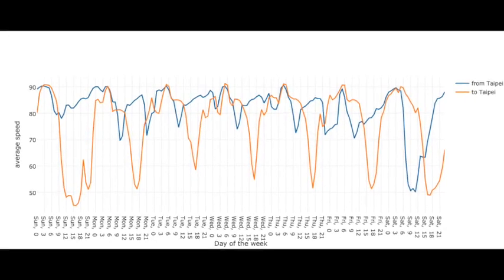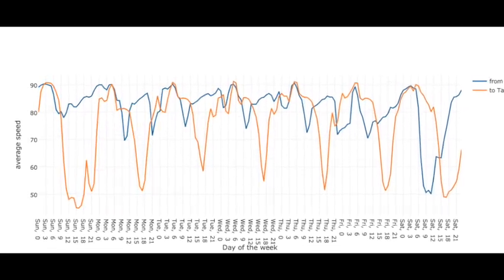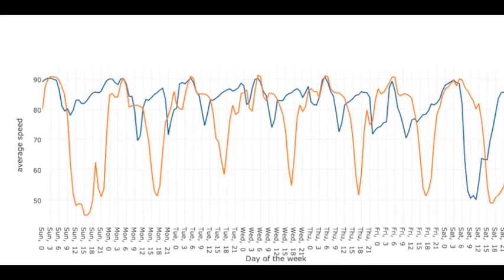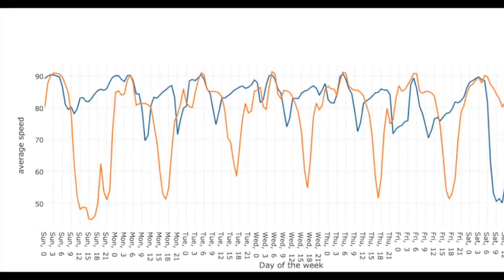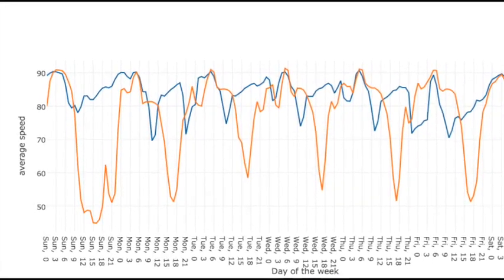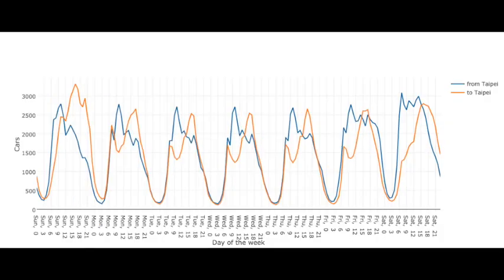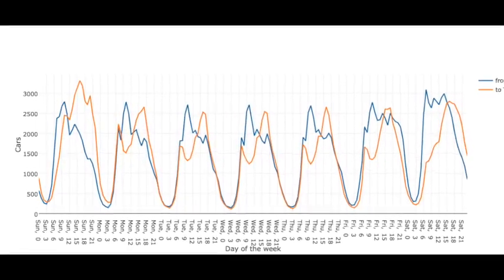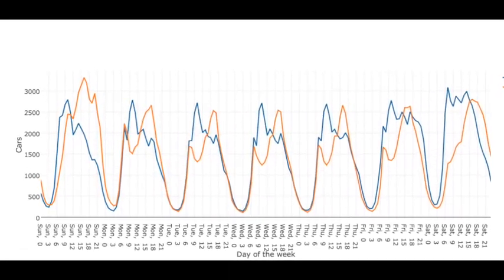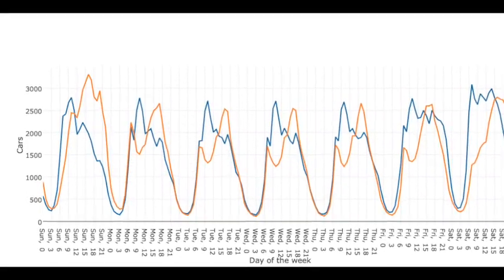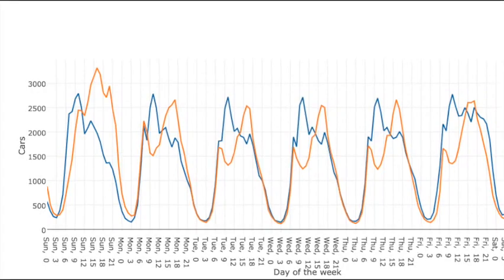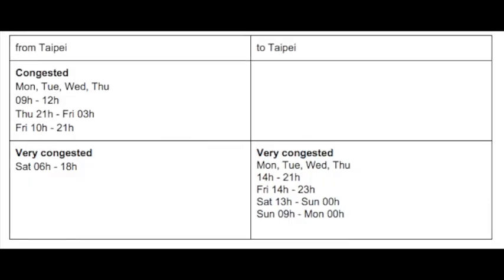Based on the data we have created 2 charts. The first, average speed, and the second, intensity of traffic flow, both factored by days of the week. The 2 charts show that the highway has the same intensity in both directions, but the travel time and the congested time to Taipei lasts much longer. Based on those charts, we can define critical points for traffic flow.